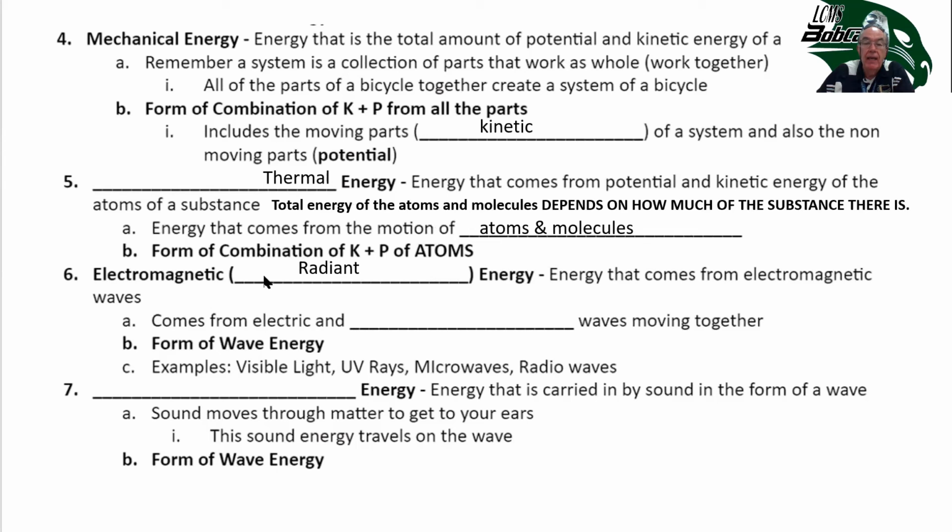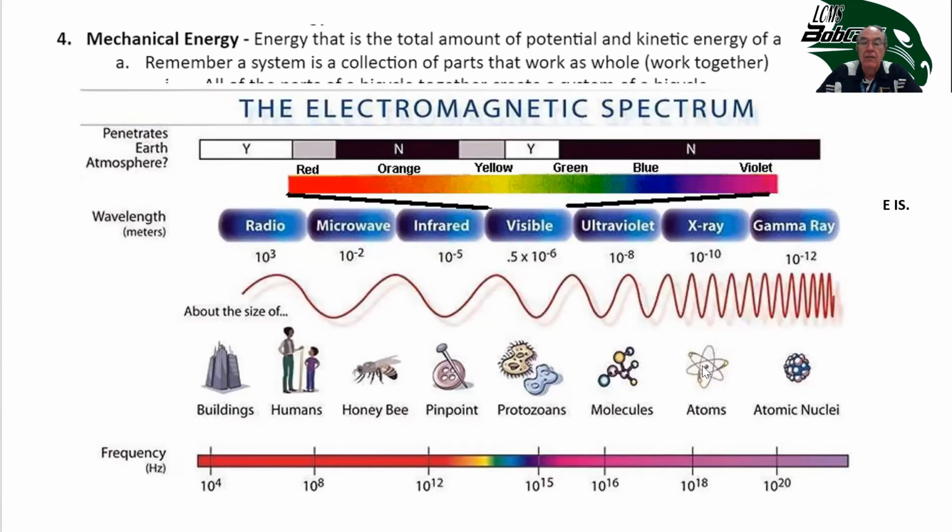And there's electromagnetic energy, which is often called radiant energy because it moves in rays or waves. It's energy that comes from electromagnetic waves, and it has characteristics of being partly electrical and partly magnetic. Examples are visible light, UV rays, microwaves, and radio waves, which are all part of what's called the electromagnetic spectrum. So I'm going to take a look at the electromagnetic spectrum.